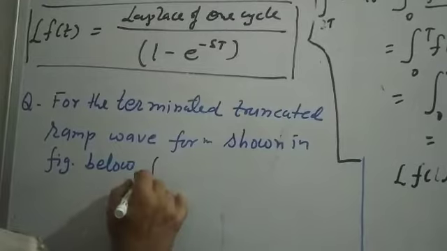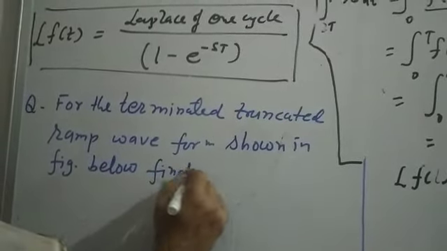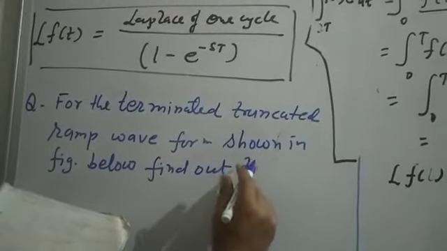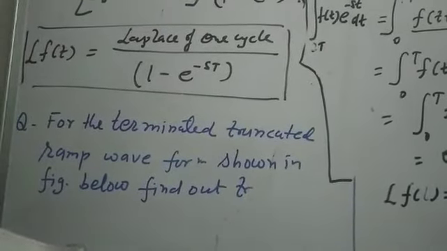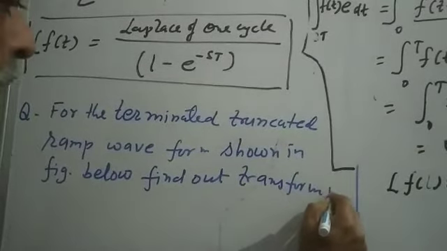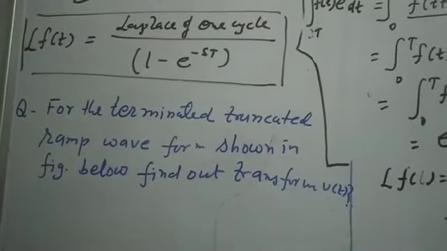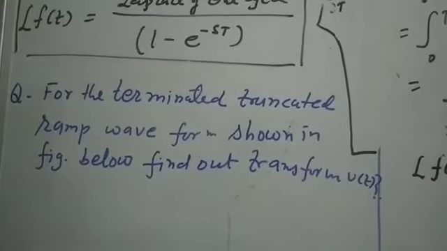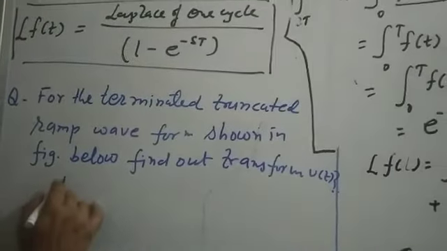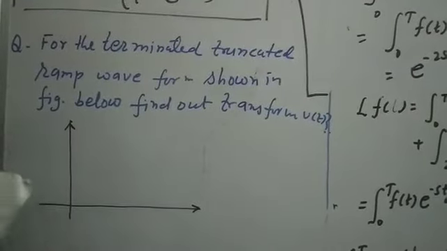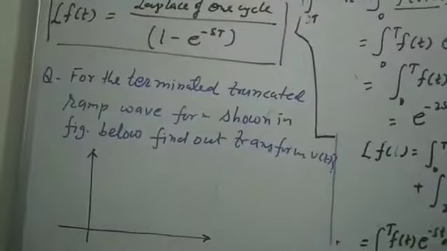Find out the Laplace transform of v(t). You have to find the Laplace transform of the given waveform. This is the waveform we took in the previous lecture on wave synthesis.